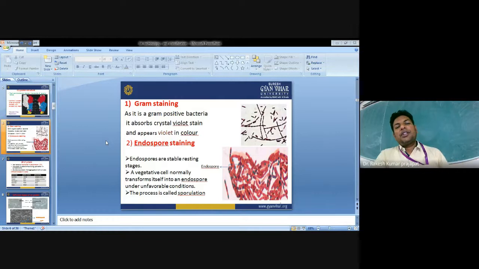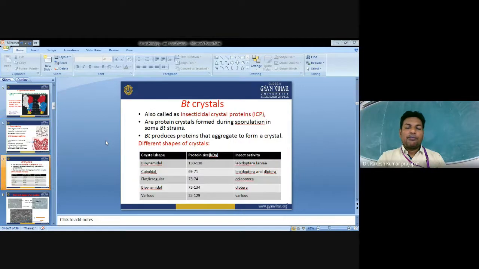Now we use the Gram staining technique, as it is a gram-positive bacterium that absorbs crystal violet stain. It absorbs crystal violet stain and appears violet in color. Endospore staining: endospores are stable resting stages. A vegetative cell normally transforms itself into an endospore under unfavorable conditions. This process is called sporulation.